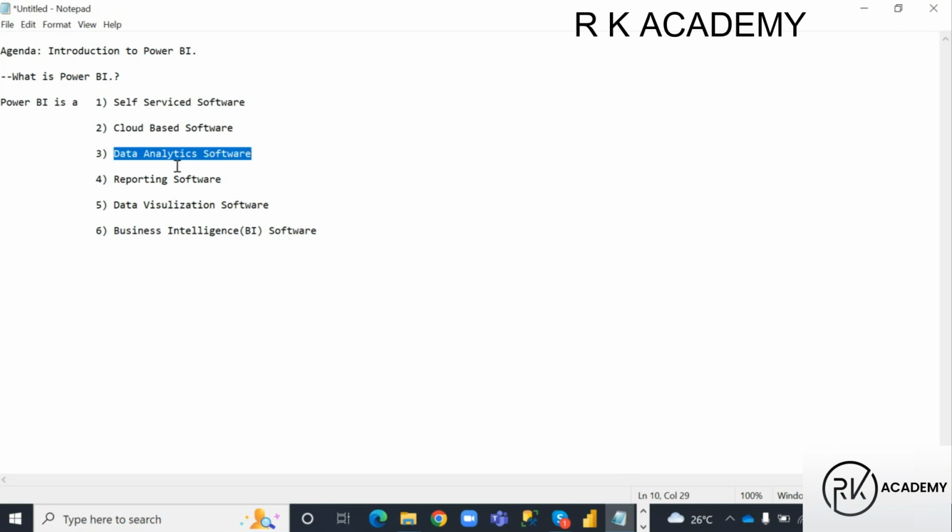Data analytics software means generally it will do the analysis. It is a data visualization software. Okay, we will create some visuals with this software. It is a business intelligence software. To do all these activities, do we have only one choice, that is Power BI, in the market? No, we have many choices in the market to do the analysis of our business data.